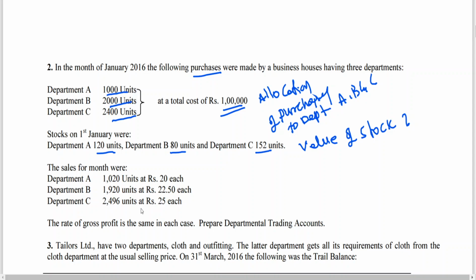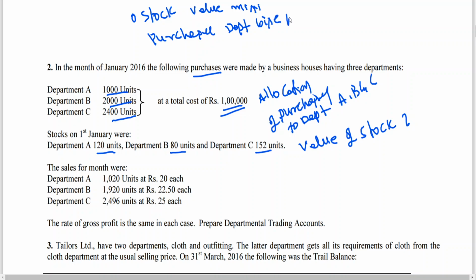Just for discussion's sake, the opening stock value is missing. Purchases department-wise allocation missing. Right?